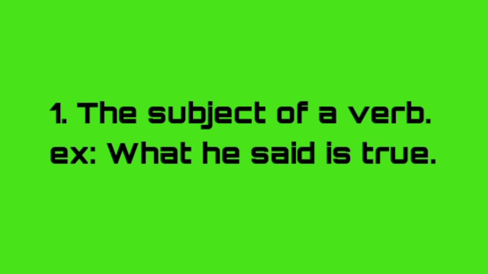The subject of a verb. For example, what he said is true. Here in this function, the noun class works as the subject of a verb. Here the noun class is what he said. It is working as a subject of a verb. The verb is. If you question what is true, the answer is what he said. So what he said is the noun class.